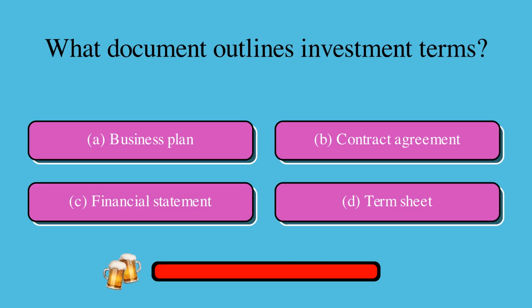What document outlines investment terms? Is it A, business plan, B, contract agreement, C, financial statement, or D, term sheet? The correct answer is D, term sheet.